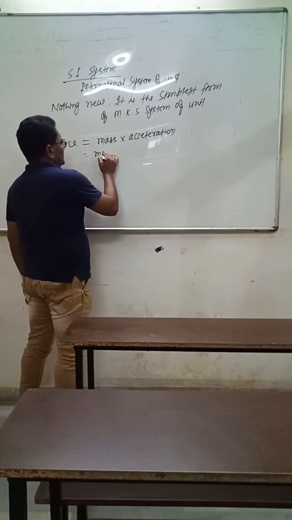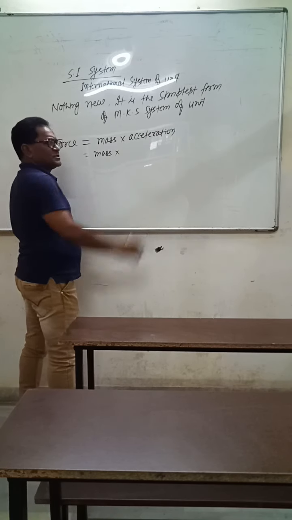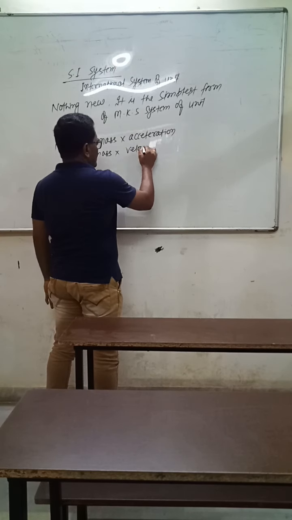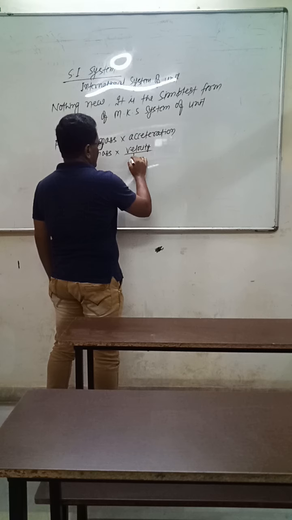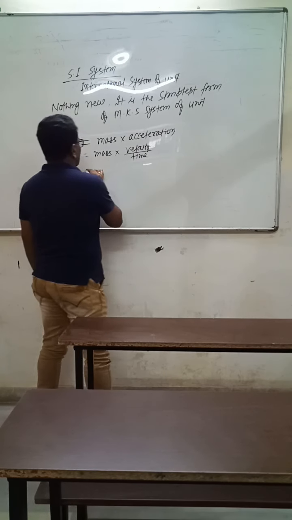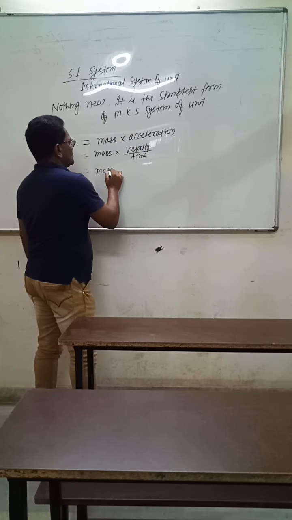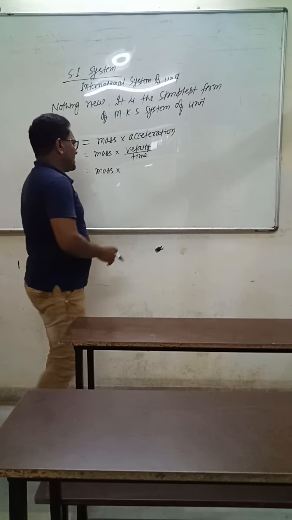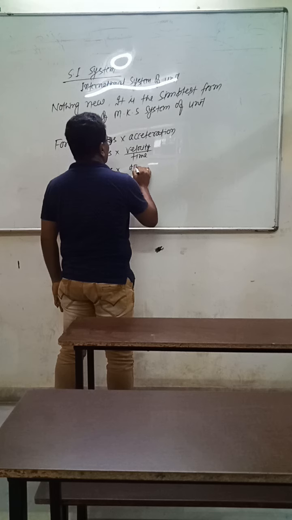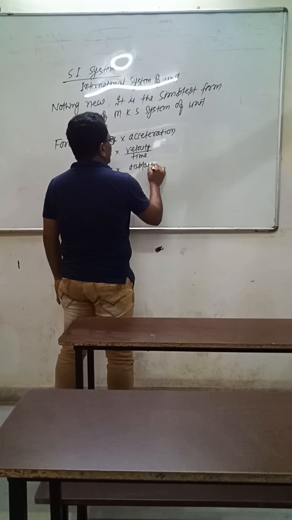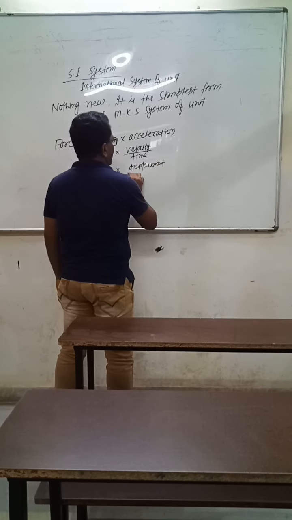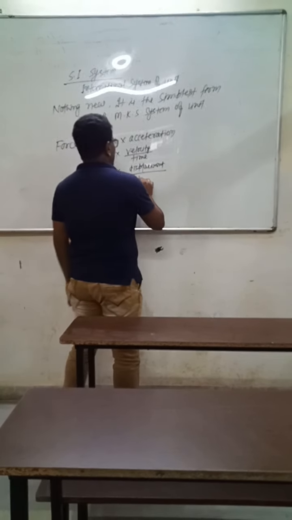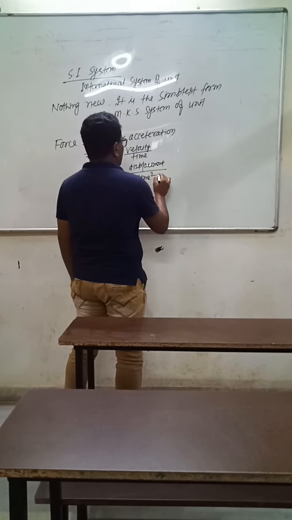Acceleration equals velocity upon time, and velocity can be written as displacement upon time. So it becomes displacement upon time square.